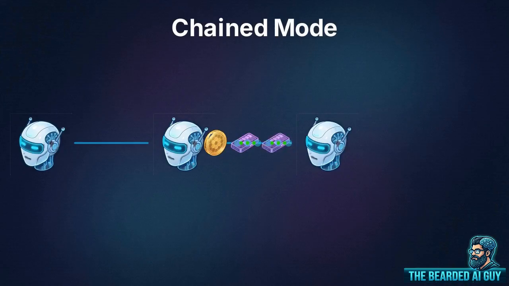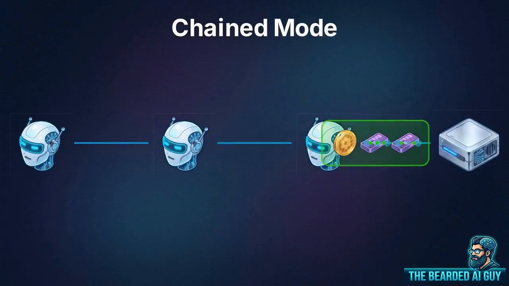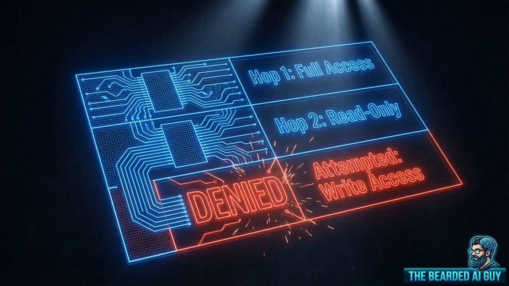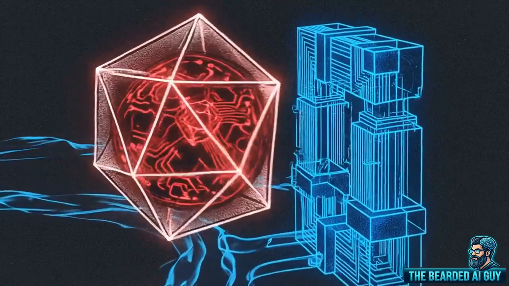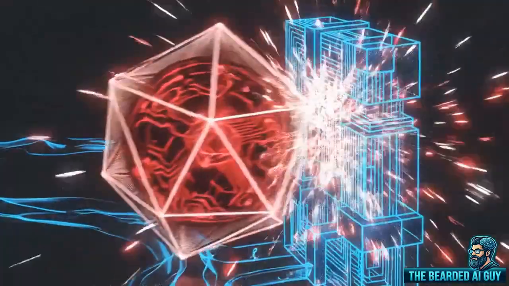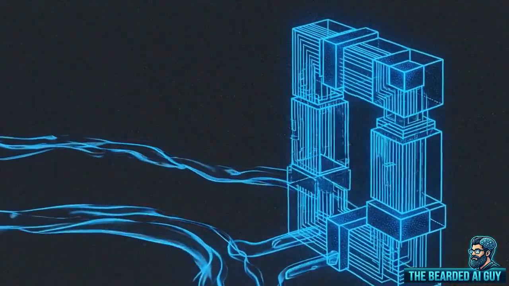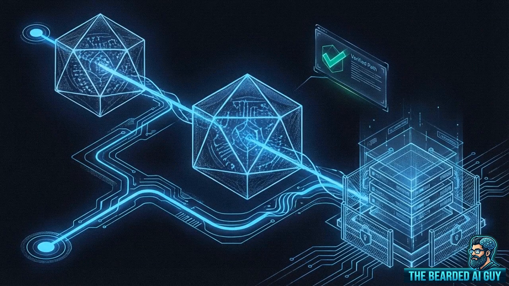In chained mode, sequential data log policy blocks are appended to the token chain every time a task passes from one agent to another. This physical structure enforces the most critical architectural principle of the protocol, constraint monotonicity. Constraint monotonicity ensures that each new delegation hop can only narrow access scopes or reduce compute budgets. A downstream agent can never widen permissions. If a delegatee is fully compromised by an attacker, its execution authority cannot exceed the strict, narrow limits permanently stamped into the initial chain. IBCTs solve the multi-agent accountability crisis at the protocol level. They mathematically guarantee that privilege escalation is impossible across the entire chain.